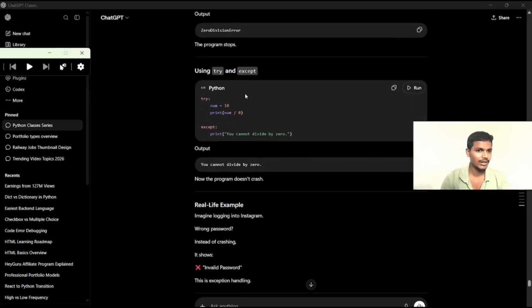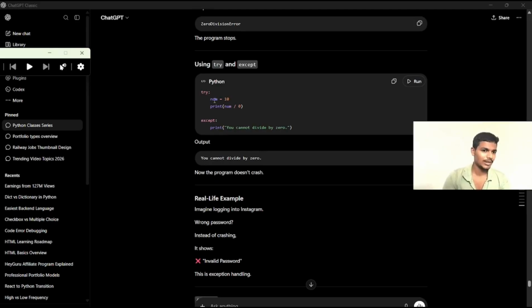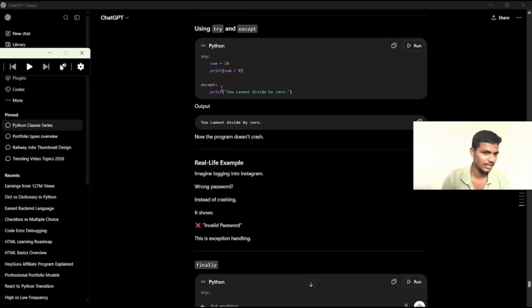So now we are using exception handling. In exception handling they have some keywords, try and catch. This try and catch is used to perform the task. Now try: number is equal to 10. Print number divided by 0. Is it divisible? No, it is not divisible by 0. So that's why we are using exception.